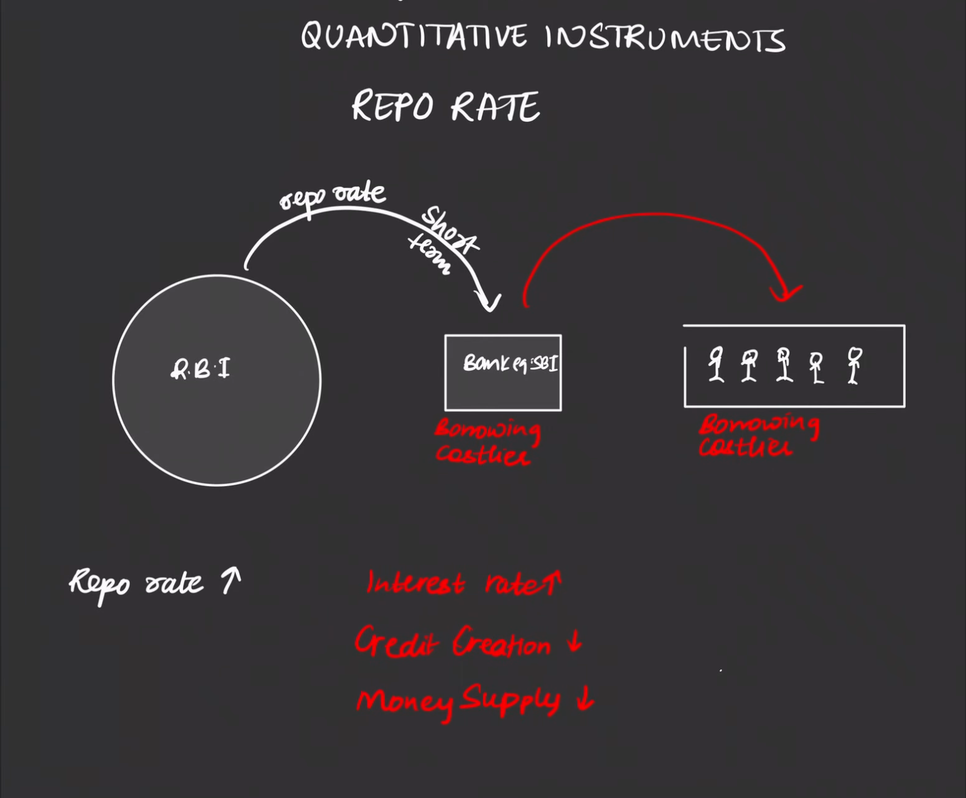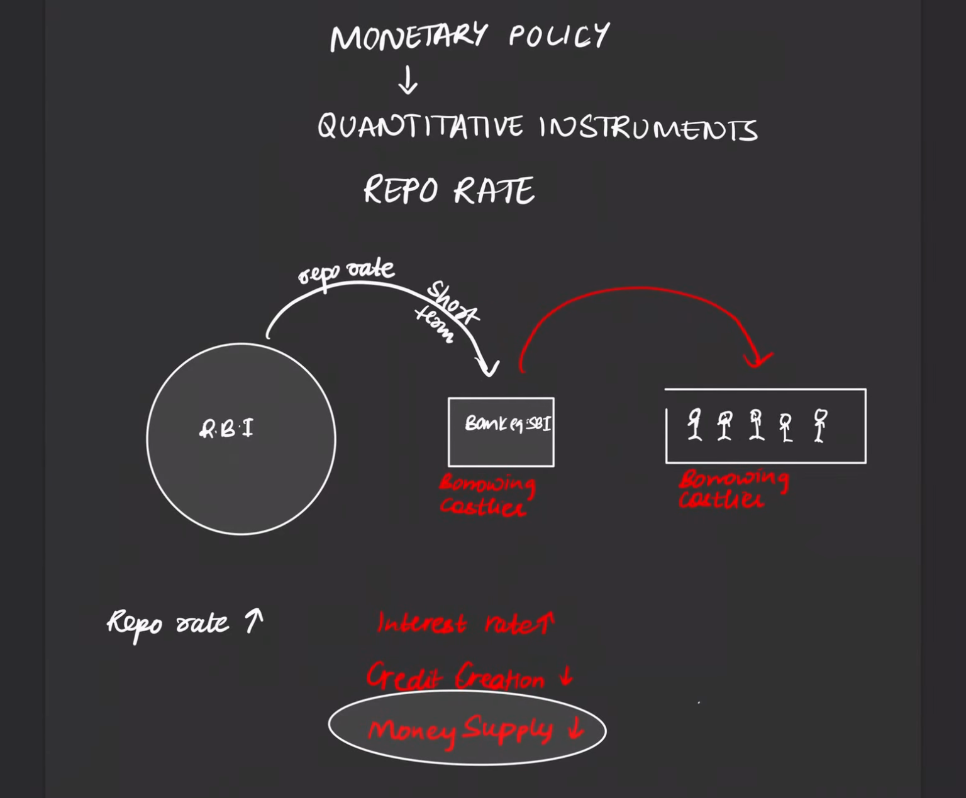And by doing this, the RBI or the government basically decreases money supply in the economy. That's a major thing that is done by them. They decrease money supply in the economy. So this is about repo rate, the first quantitative instrument, which is also the most important.